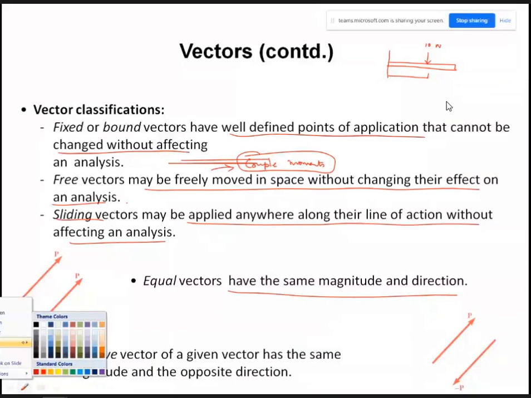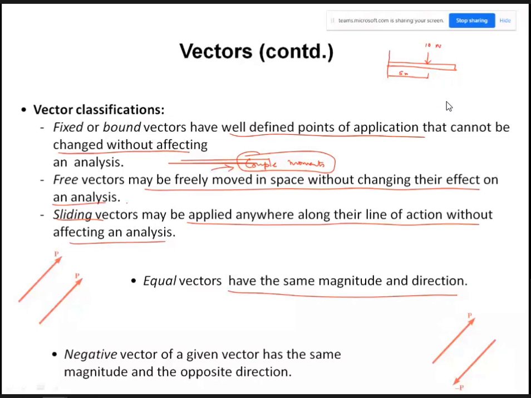Say this distance is 5 meter. This distance is, say, 10 meter, and I apply a 5 Newton force here. Have you understood this?